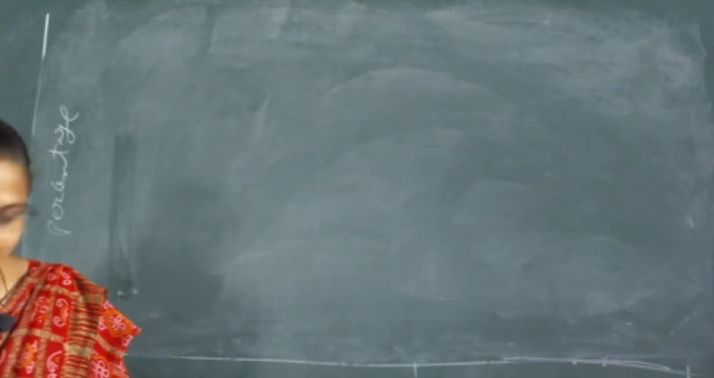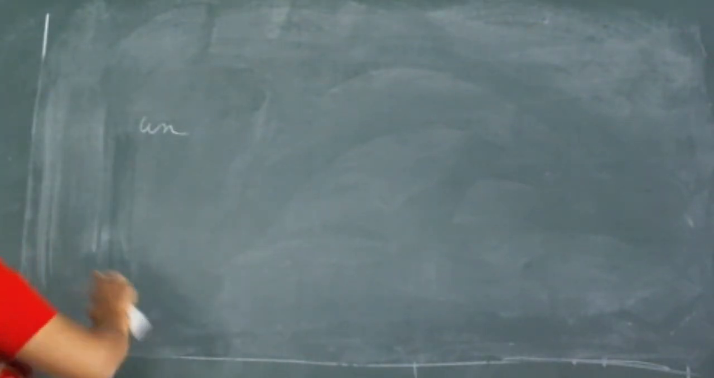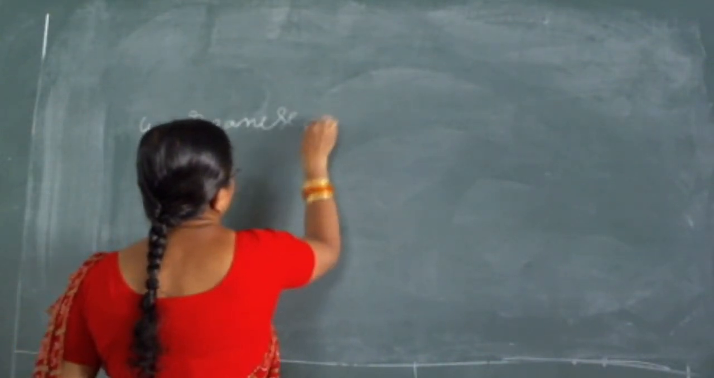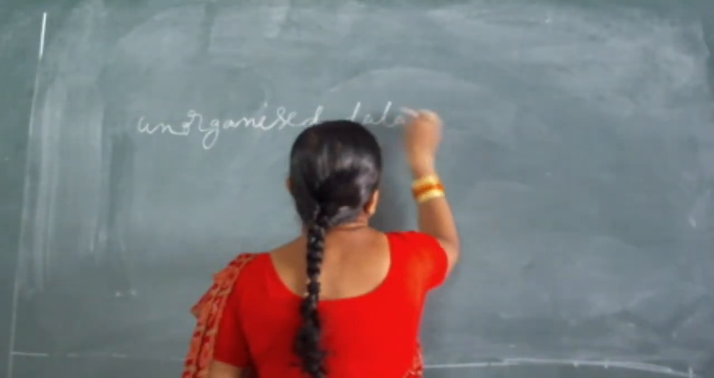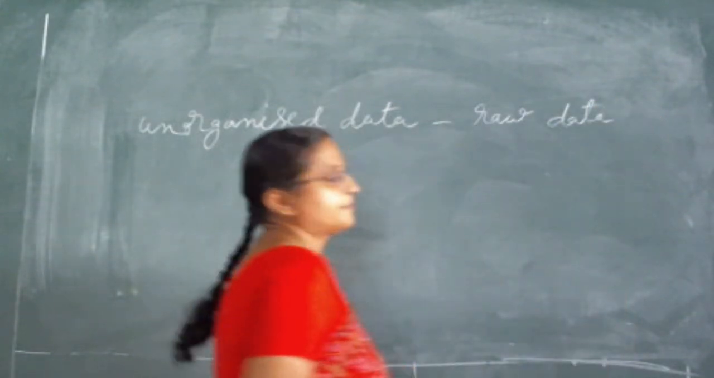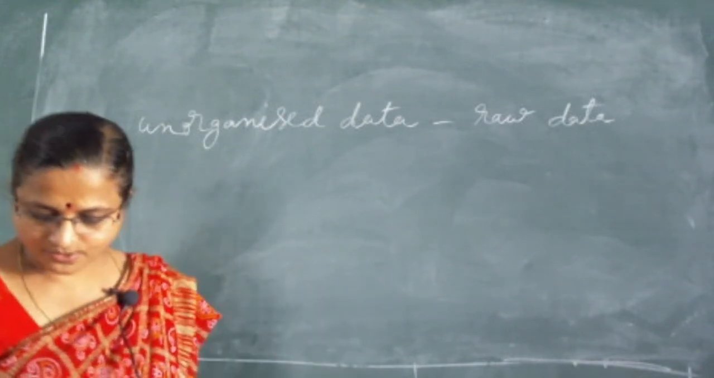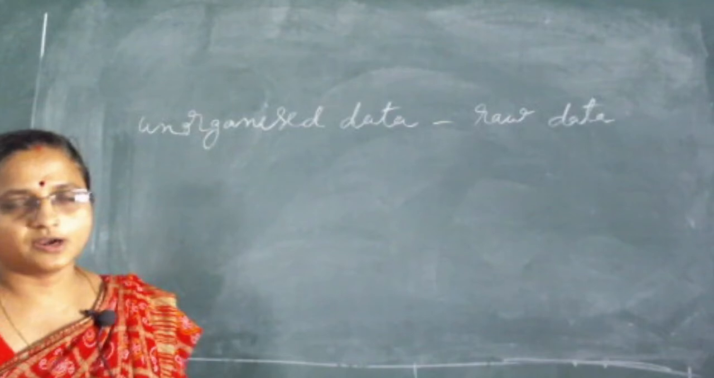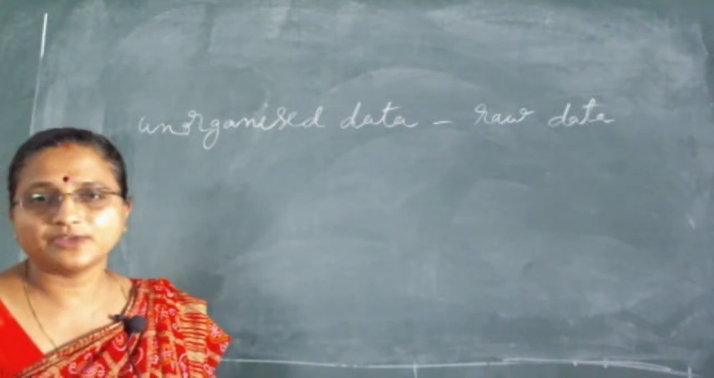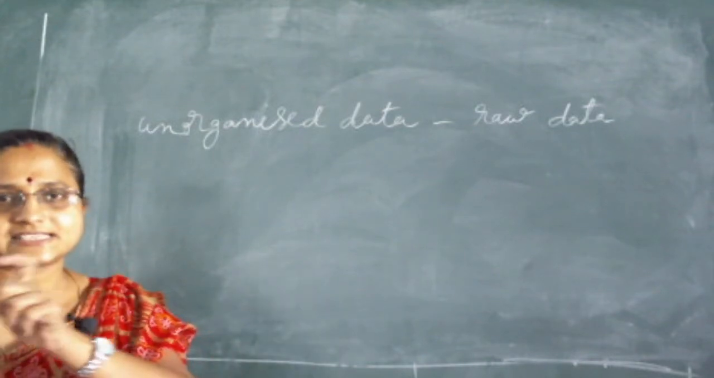Whatever the unorganized data is, it is known as raw data. Actually, we are not organizing it in a proper way, which means it is raw data. To draw meaningful inferences, we need to organize the data systematically. If we want to show it in a meaningful way, then we have to make it organized data. It means we have to write the data in a systematic way.